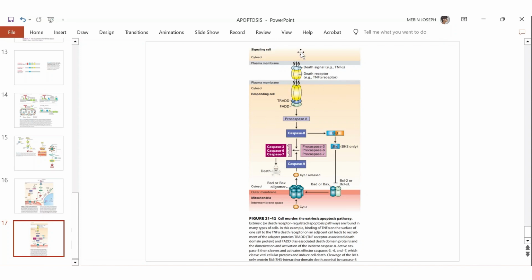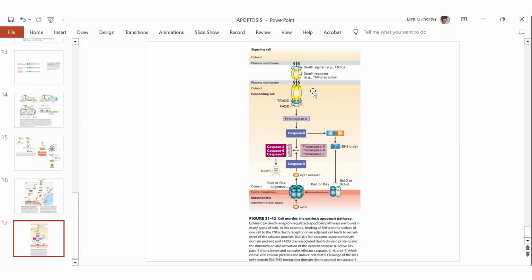In this picture, only TNF alpha death receptor is shown, but there is another ligand and another receptor also present, that is FAS ligand and FAS receptor. And the name of both receptors is actually the death receptor. Okay, and this one binds with TNF alpha. That's why you can see it is written TNF alpha receptor. But there is another ligand called FAS, and FAS death receptor is also present. But unfortunately, I do not have any picture of it. So the pathway is fully same, but that receptor picture is not with me.